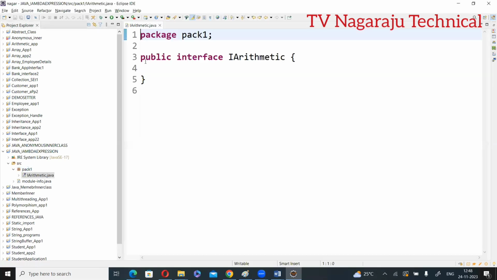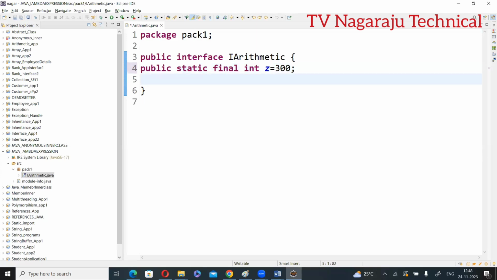I created one interface. Within this interface, public static final, you can write one variable: int z is equal to something. One static variable. Then write one abstract method: public abstract void with some parameters.